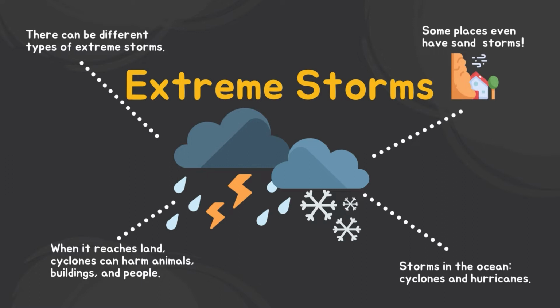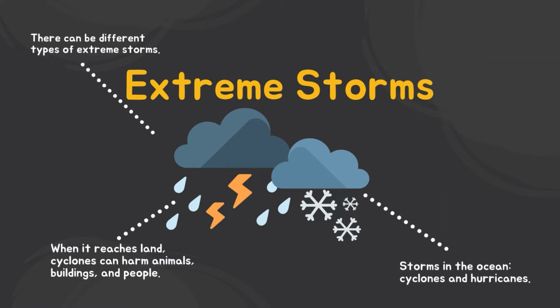Cyclones or hurricanes can also occur when many storms happen in the ocean. The storm can bring large bodies of water near land. When cyclones reach land, they can cause thunderstorms, heavy rains, and strong winds in that area. This can harm a lot of animals, buildings, and people.